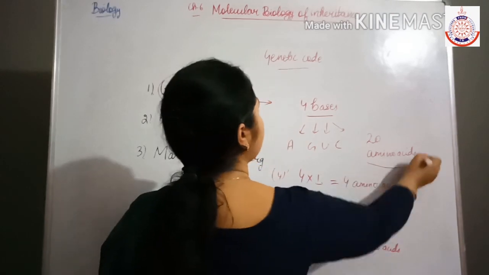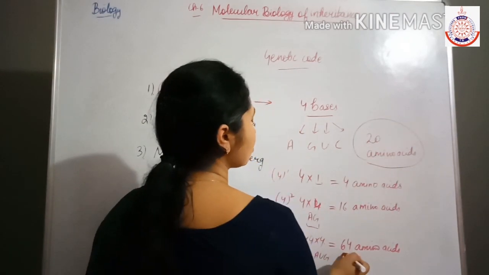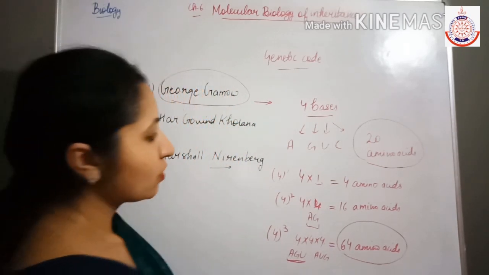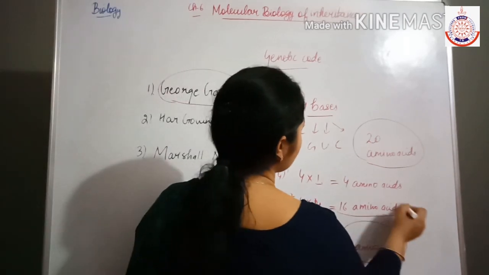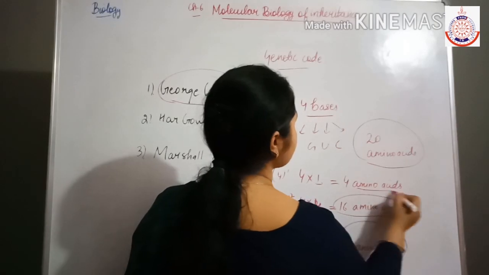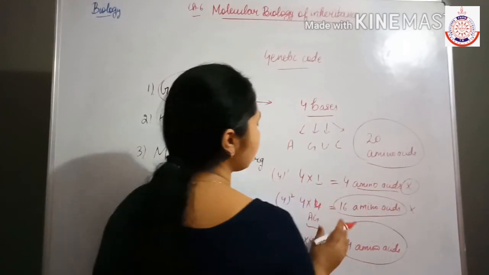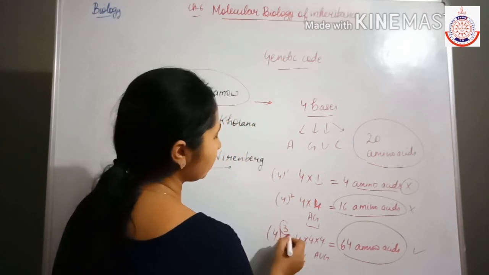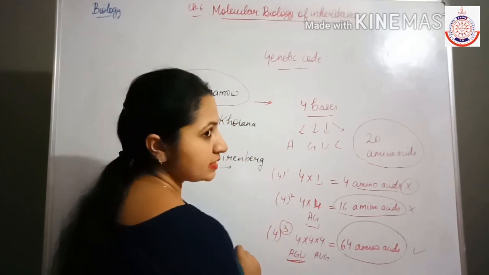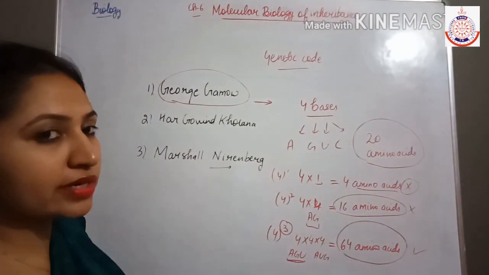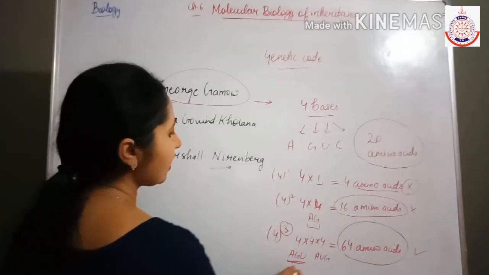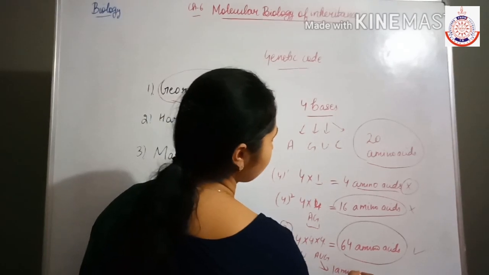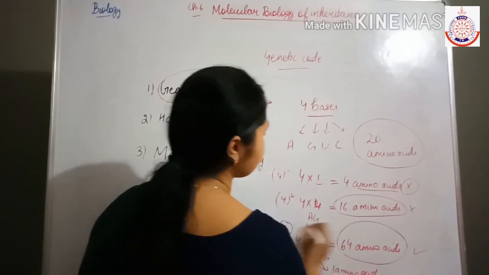We need only 20 amino acids, but it is showing 64. The earlier two cases are not possible, so only this case is possible, that one codon contains 3 base sequences, and one codon is responsible for the formation of one amino acid.